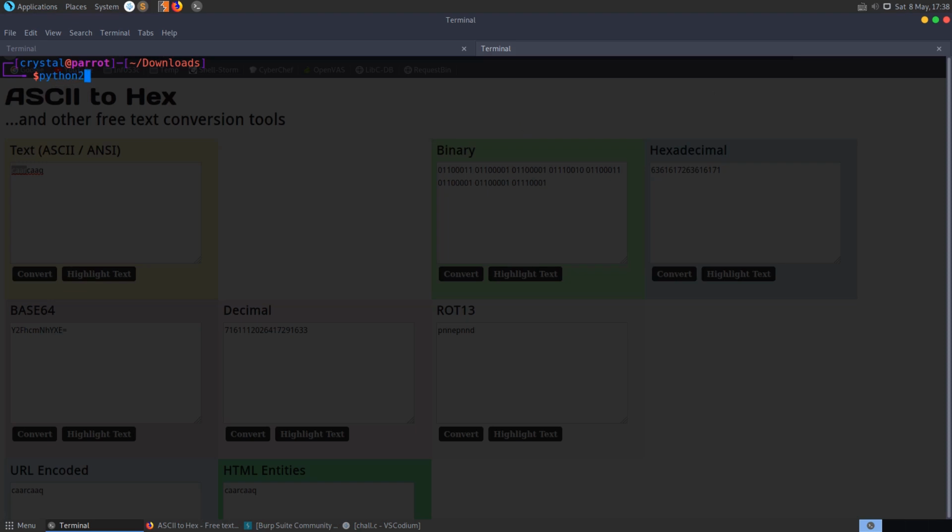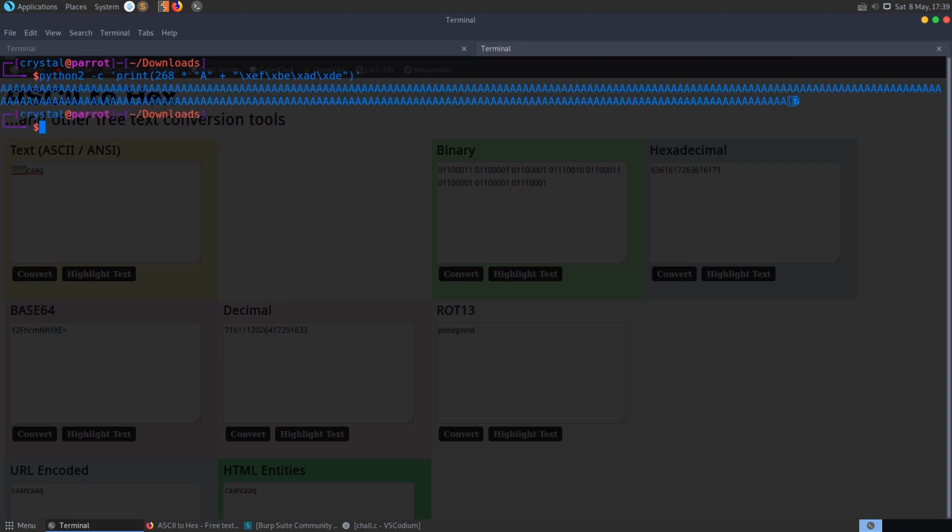So I'm going to do Python, make sure it's Python 2 as well, so that it prints out the hex values correctly. We'll print out, let's say 268 times A, and then we'll do dead beef as well. We need to do it in reverse order, so \EF, \BE, \AD, \DE, and if we print that out, you'll see that we're not able to copy and paste this.